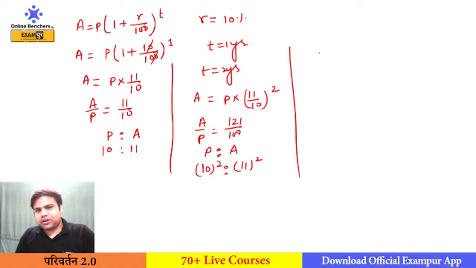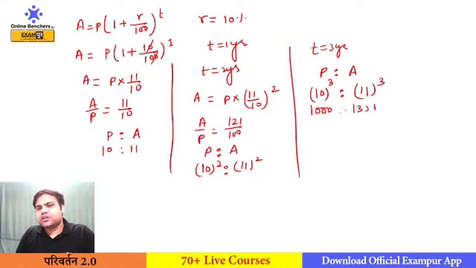And if I talk about 3 years, what is the ratio of principal and amount for 3 years at 10% rate of interest? Principal would be 10, amount will be 11. But for 3 years, it will become 1000 and 1331. So in CI, you know that the principal for every year is changing. First year it will be 10, second year it will be 100, third year it will be 1000.